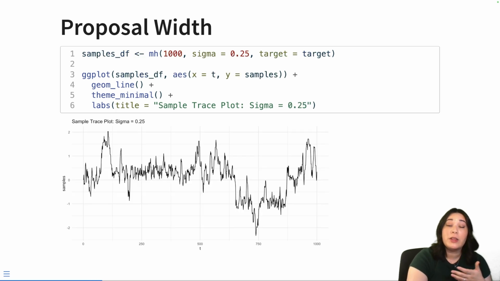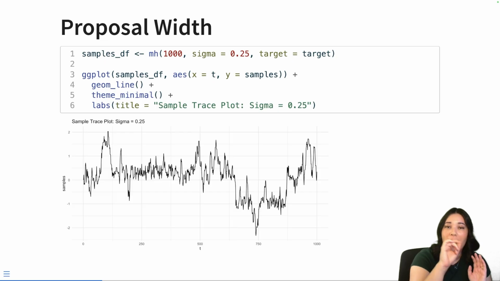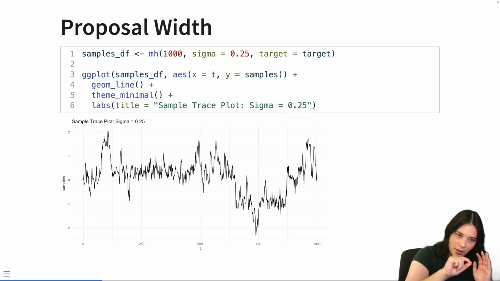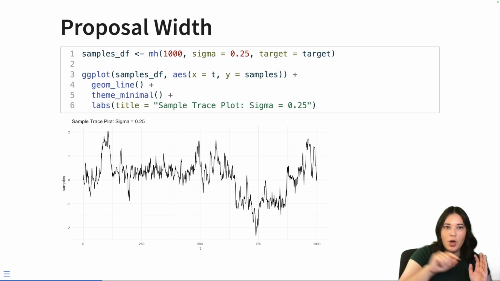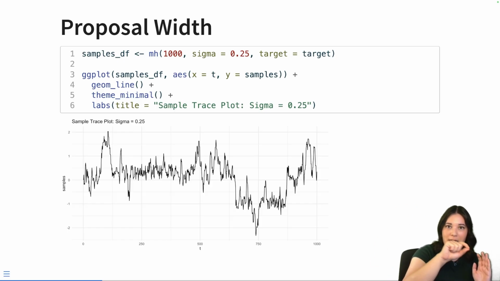Here's an example. When we lower that sigma, we reduce the variance or the proposal width. This is looking at a proposal width, or a standard deviation, of 0.25. In this case, you can see that even though we're still doing something similar as we're exploring this space, we do so much more slowly, because the steps that we can take away from our current value with our proposal value is much smaller. So you can see these little steps that we take. We're not able to go up and down really fast. We can make little small adjustments at every single step.